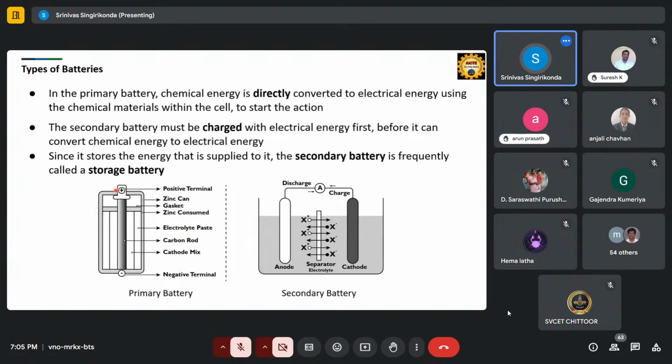We are not going into much detail here. Maybe you are all aware. The secondary batteries are called rechargeable batteries, which consist of an anode, a cathode, and a separator with the electrodes. During charging, the electrons flow from the cathode to the anode, and during discharging, the electrons flow from the anode to the cathode.